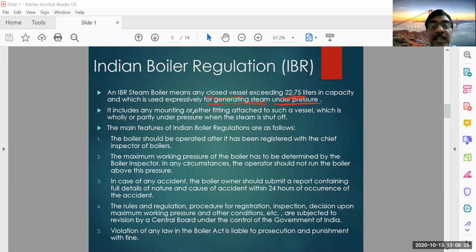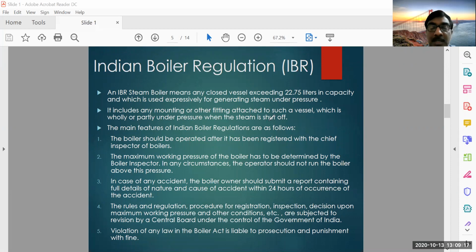It may include any mountings or other fittings attached to such a vessel which is wholly or partly under pressure when the steam is shut off. This is another important requirement of the boiler definition. There may be some mountings, like a safety valve, a pressure gauge, or some other fittings attached to the vessel. The vessel must be either wholly or partly under pressure when the steam is shut off.